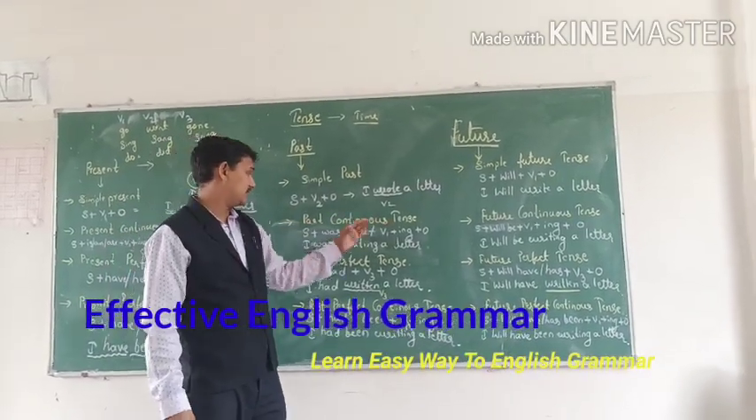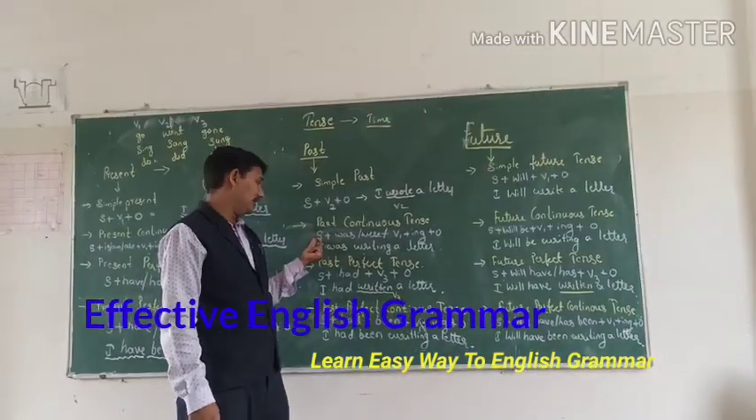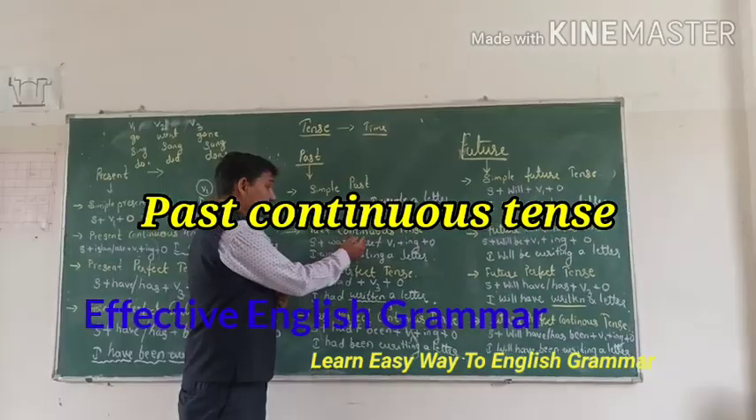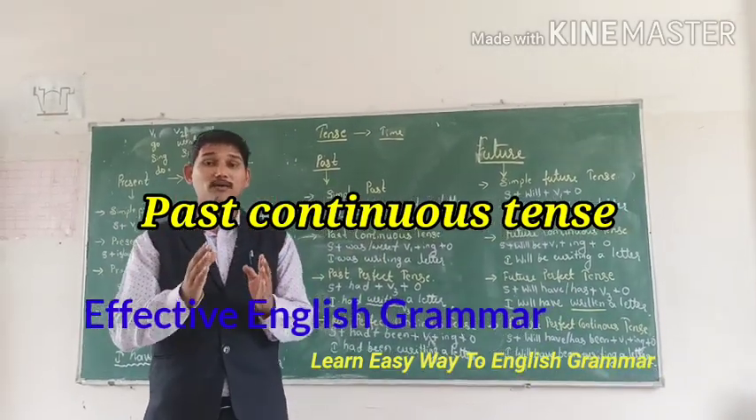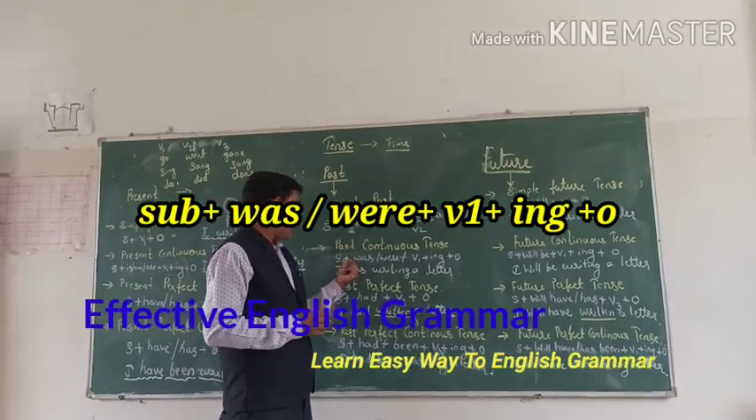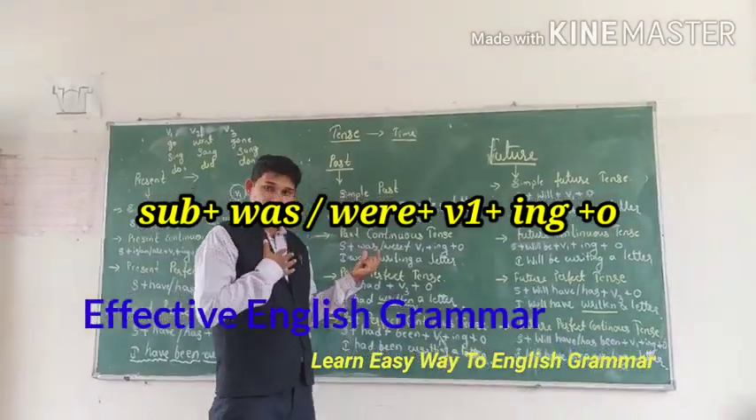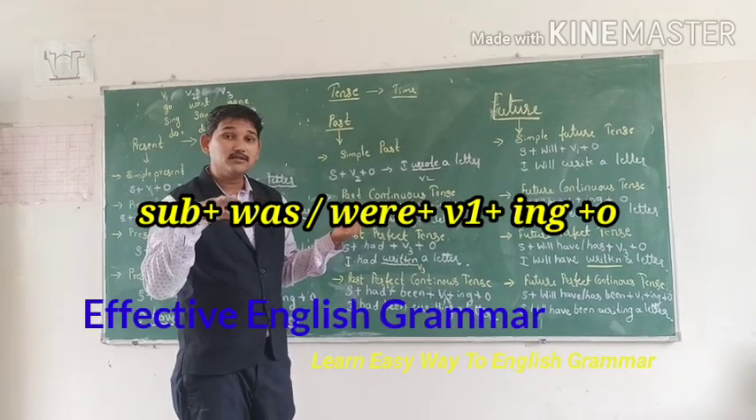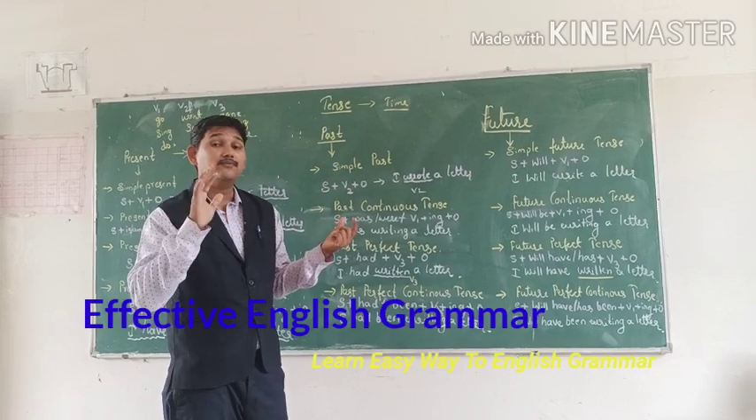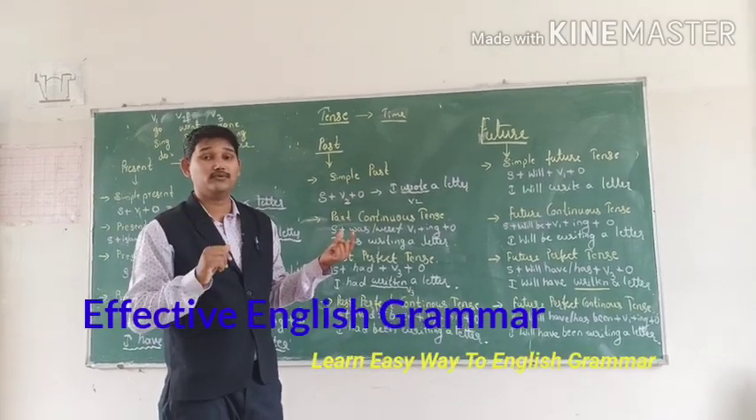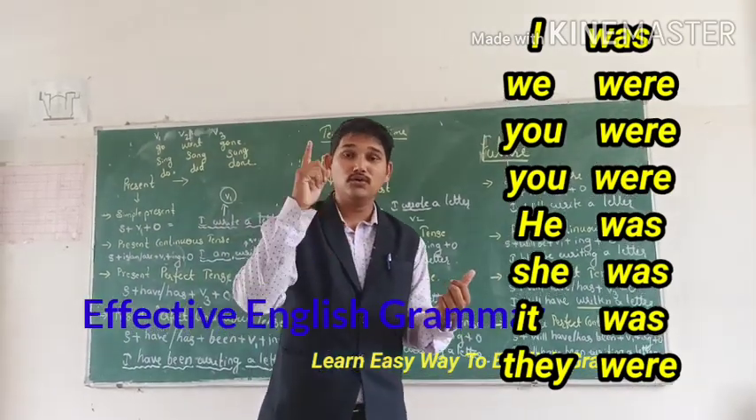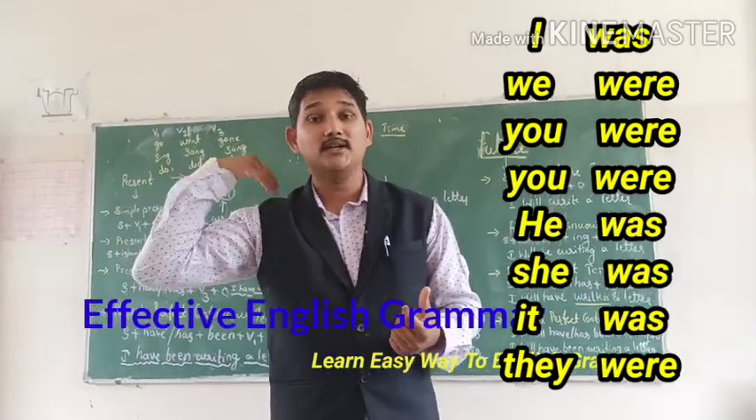Past continuous tense. Here, subject again, the to be forms are there: to be forms was and were. See there: I was. We was? No, we were. We was is not used there; we have to use we were. See there: I, we, you, he, she, it, they.